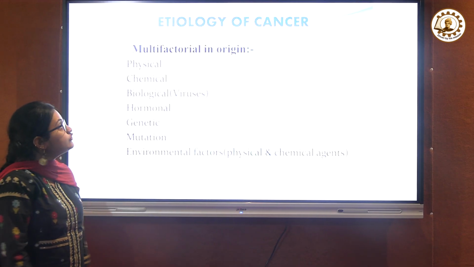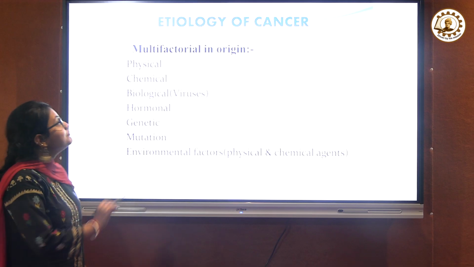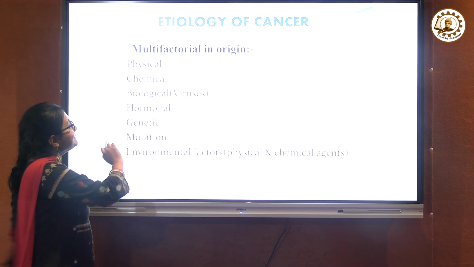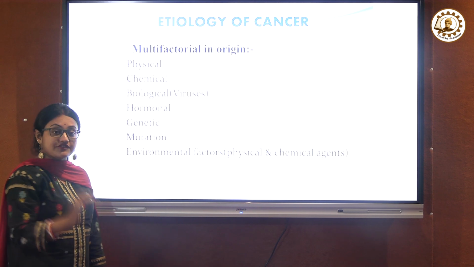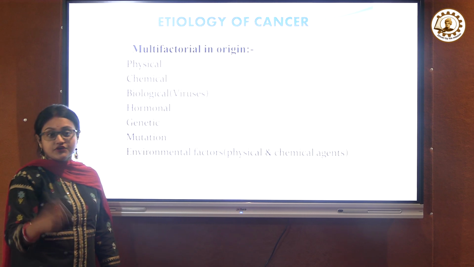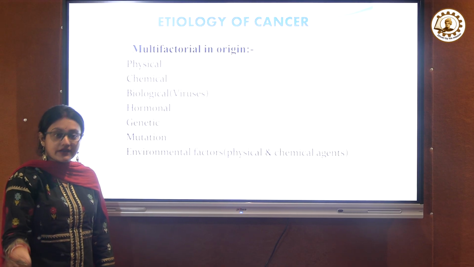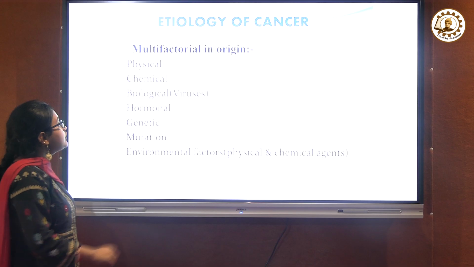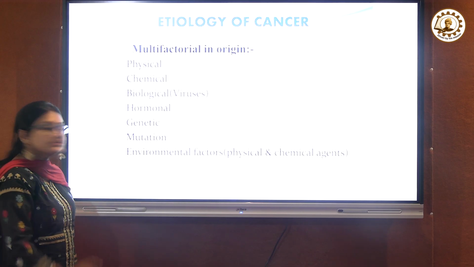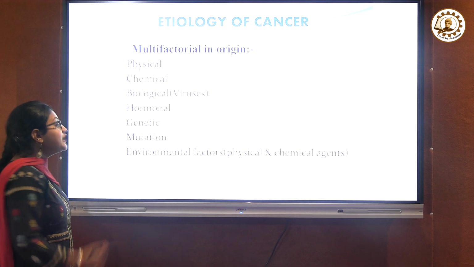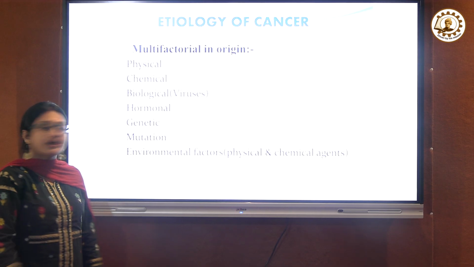The etiology of cancer is multifactorial in origin. There are physical, chemical and biological causes, such as viruses. Viruses can spread because they contain either DNA or RNA. They attack the human and enter their genetic material. Also there are some hormonal changes, genetic changes, mutation, or environmental factors, physical or chemical.